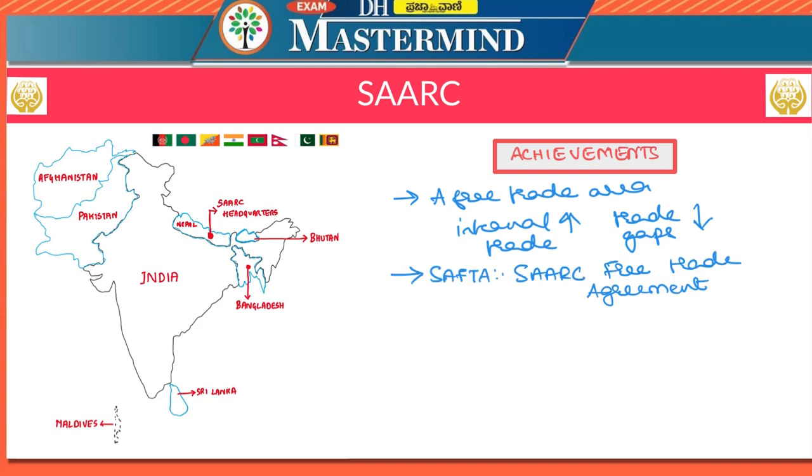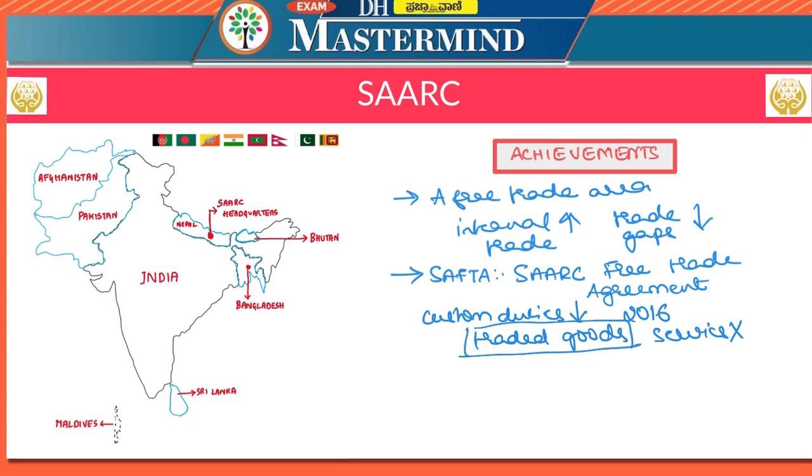The next major achievement of SAARC is the SAFTA or the SAARC Free Trade Agreement. This agreement was made in order to reduce the custom duties to zero by the year 2016 on all the traded goods. You have to note down one more point, that SAFTA is only for traded goods and it does not include services like IT. So this is one of the major demerits of the SAARC Free Trade Agreement. The major intention of SAFTA was to reduce the custom duties on all the traded goods in these countries to zero by the year 2016.